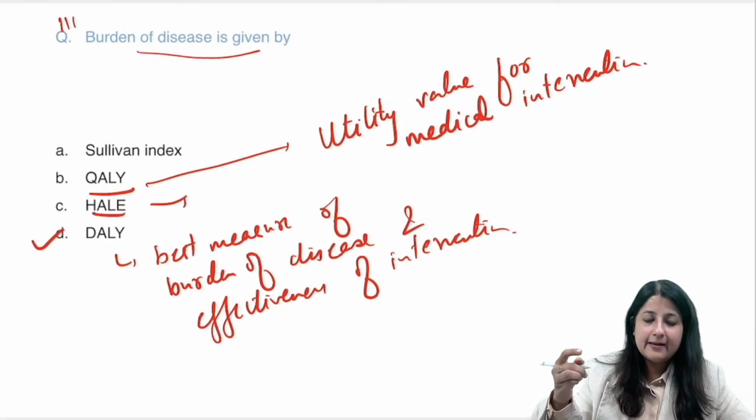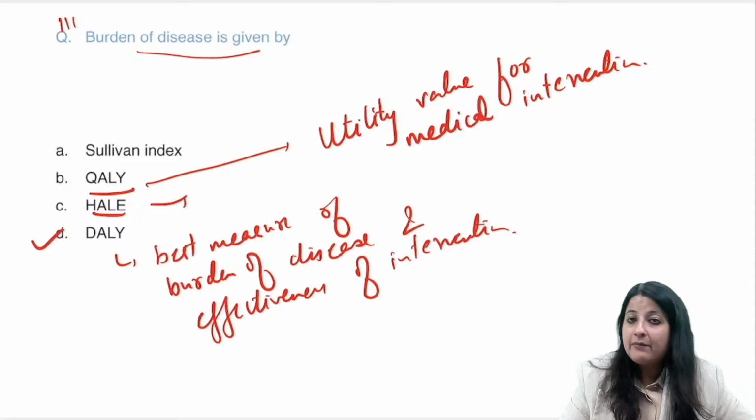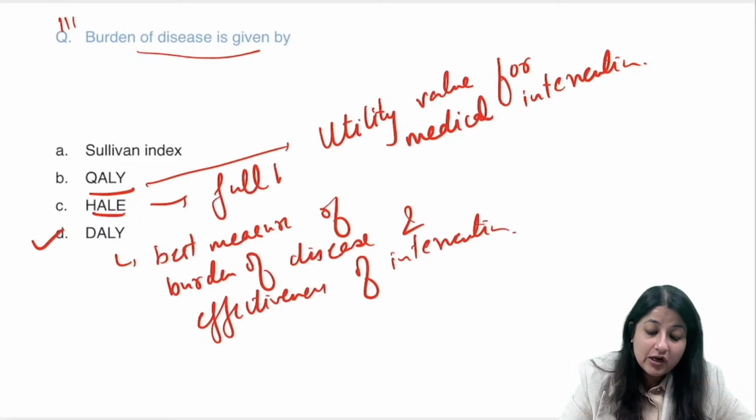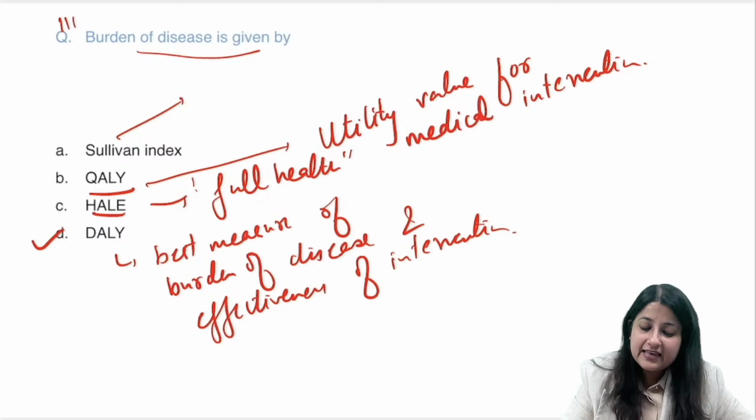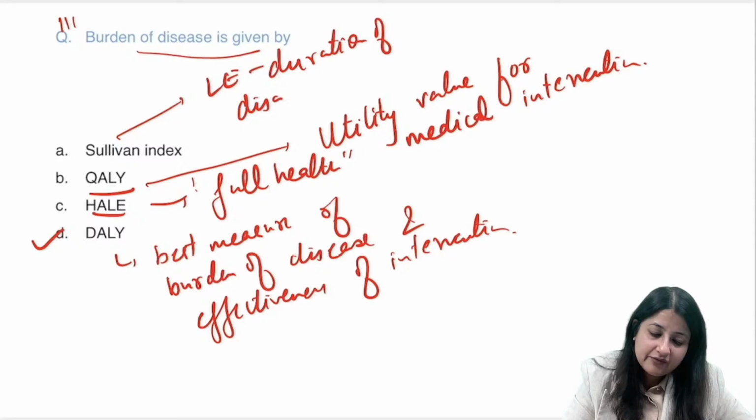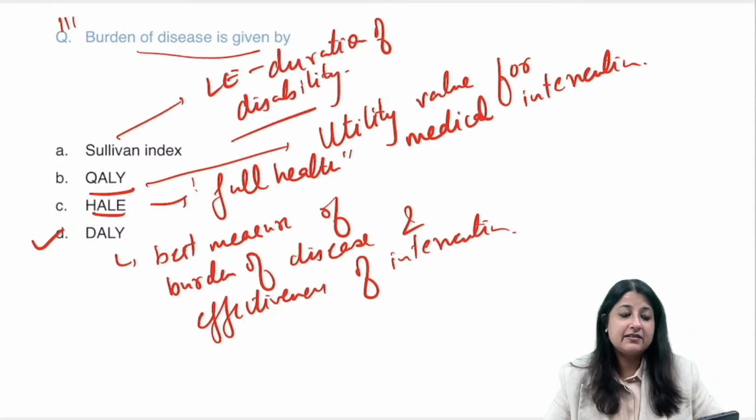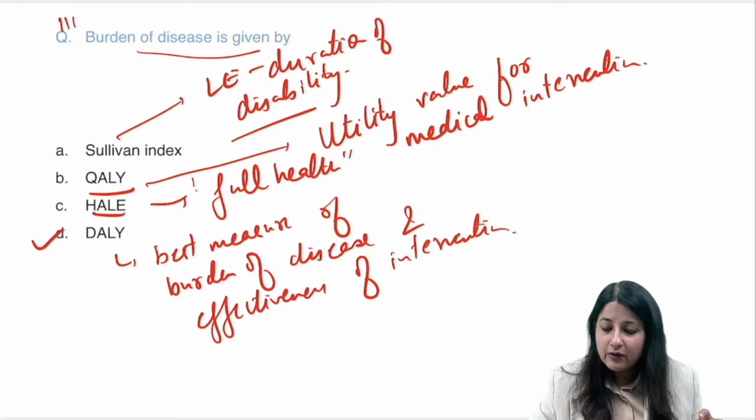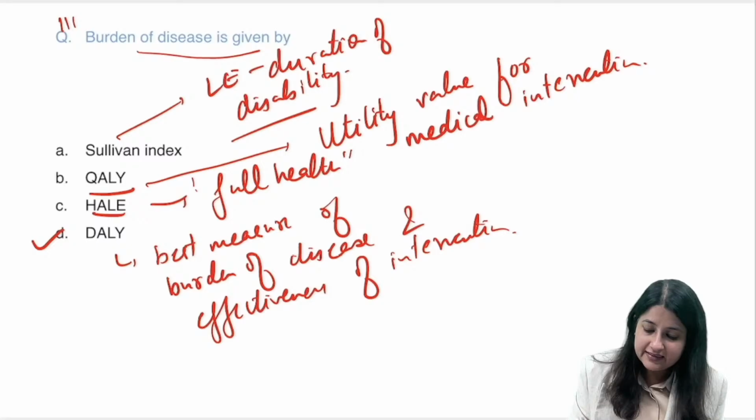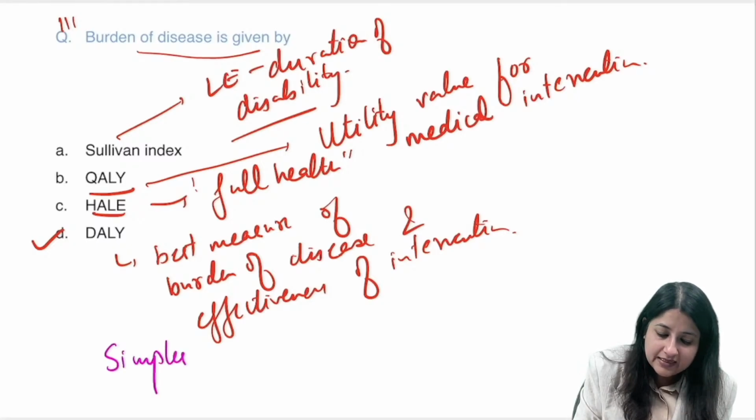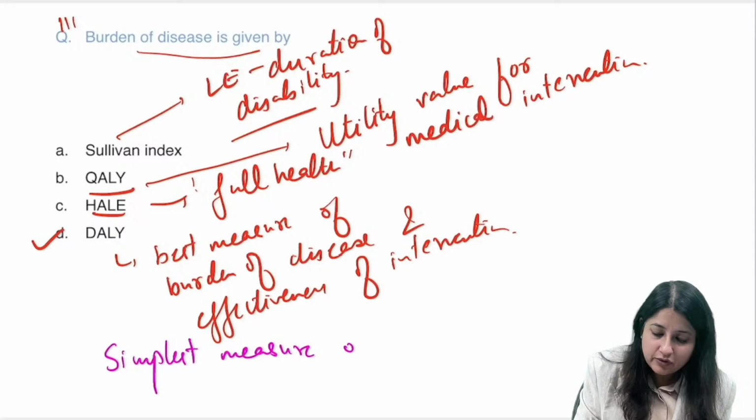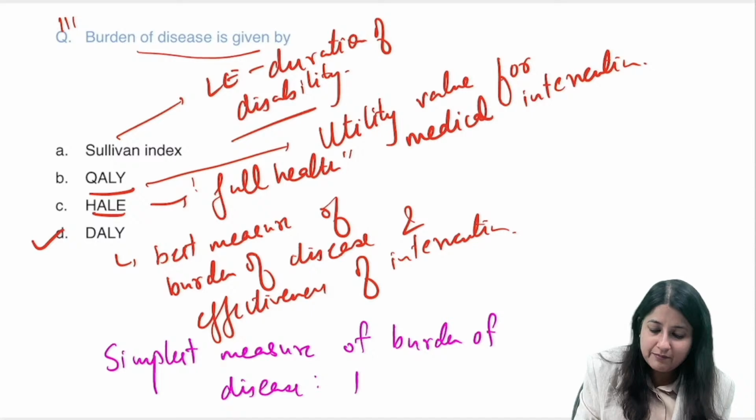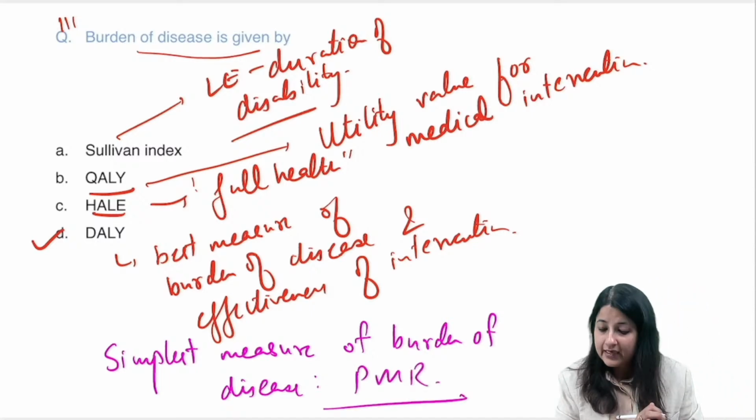With HALE, what is the buzzword? With HALE it is always number of years a newborn is expected to live in full health. That is your buzzword. What is Sullivan's index? Life expectancy minus duration of disability. Disability free life expectancy. That is Sullivan's index. Best measure of burden we have covered, but which is the most commonly used measure, or the simplest measure of burden of a disease, guys? If I talk about the simplest measure of burden of disease, what is your answer? PMR, proportional mortality rate.